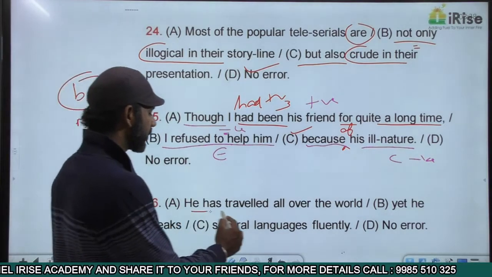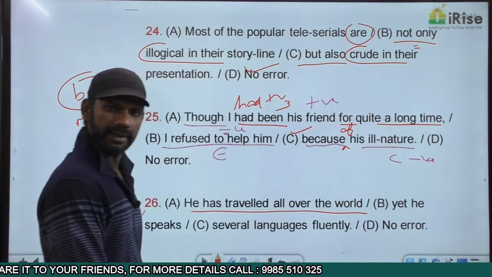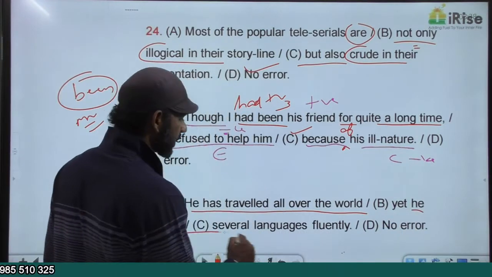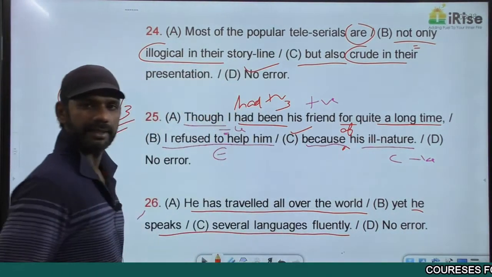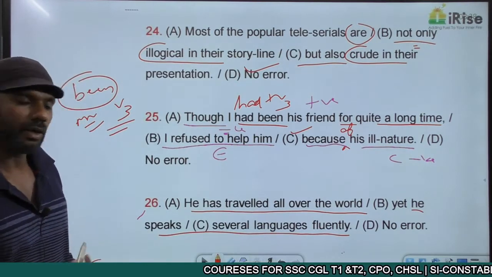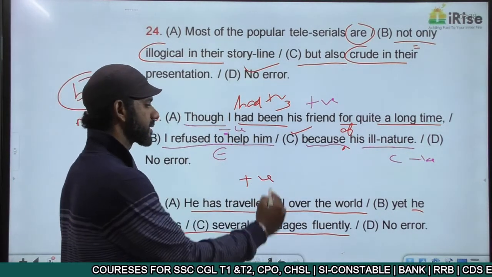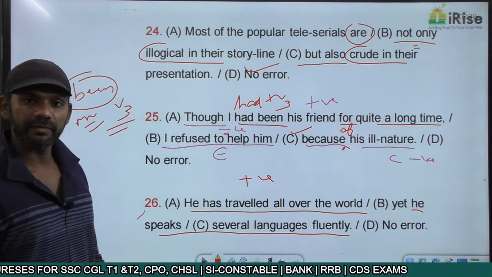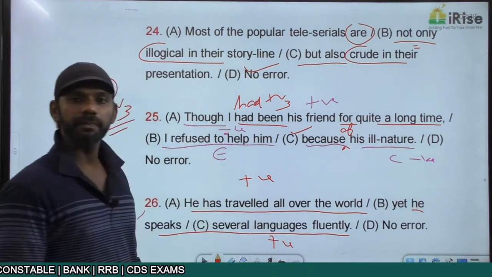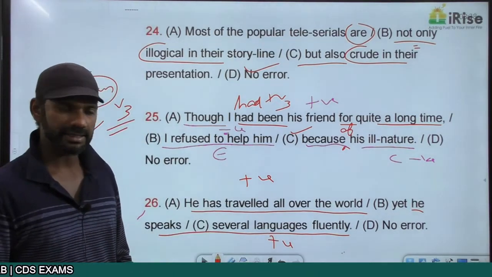He has traveled all over the world is one idea. He speaks several languages fluently is the other idea. He has traveled all over the world is positive. He speaks several languages fluently is also positive. We have two positive ideas in this sentence.